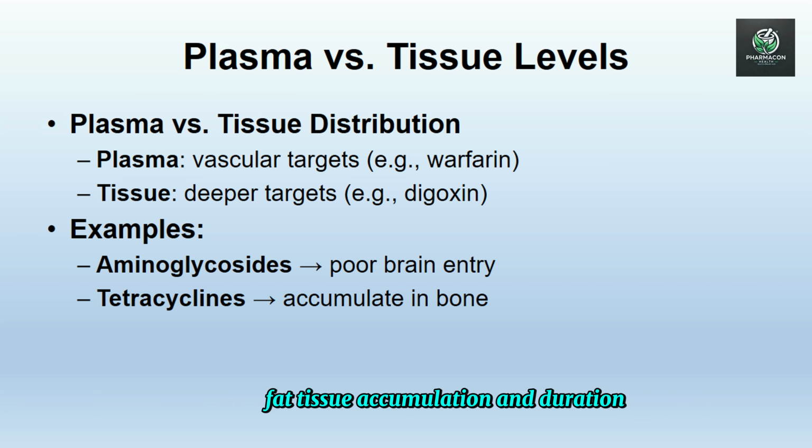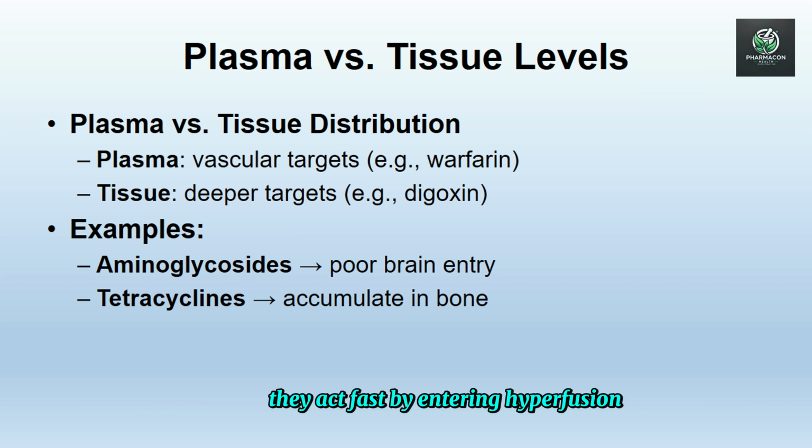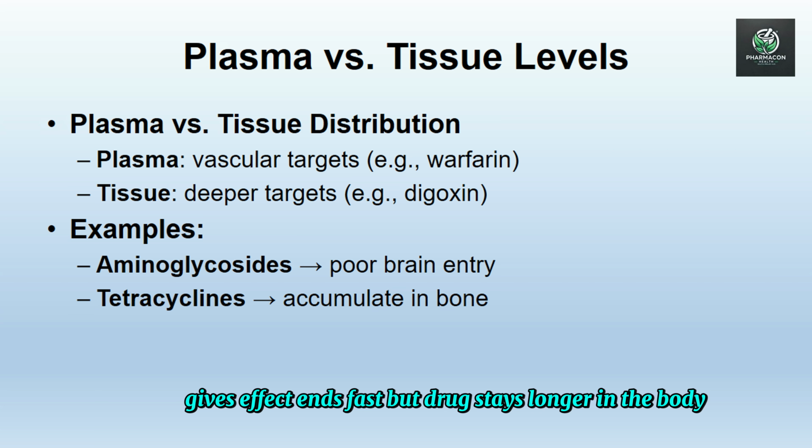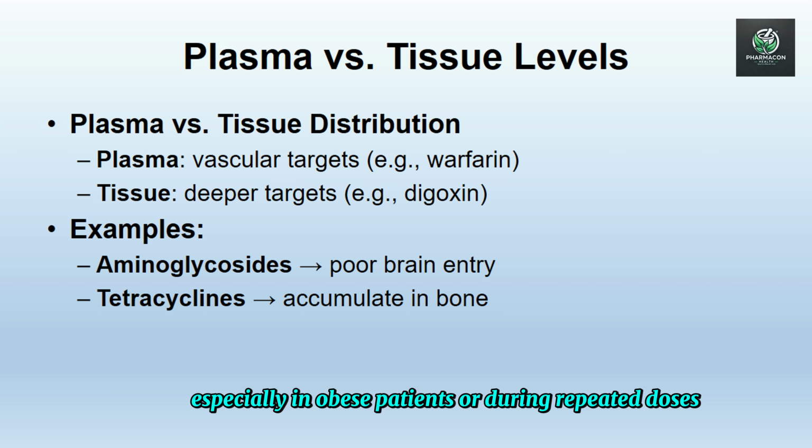Fat tissue accumulation and duration: lipophilic drugs are stored in fat tissue, which is low blood flow. They act fast by entering highly perfused organs like the brain, then accumulate in fat, creating a slow-release depot. Example: thiopental is a fast-acting anesthetic, gives quickly, reaches the brain, then redistributes to fat, gives effect, ends fast, but drug stays longer in the body. This explains prolonged effects or toxicity, especially in obese patients or during repeated doses.